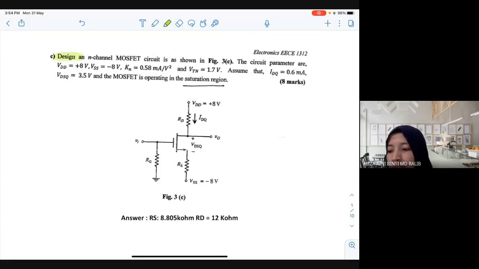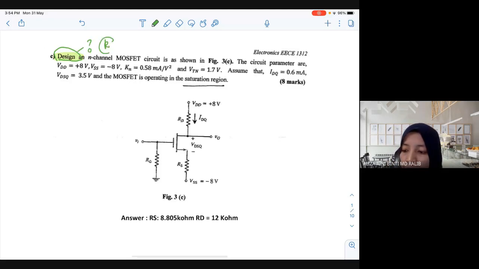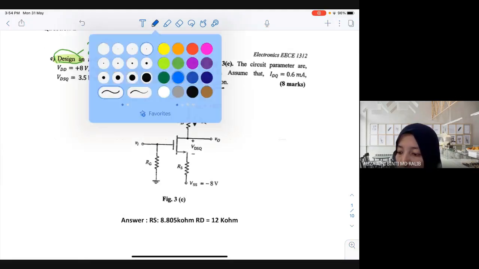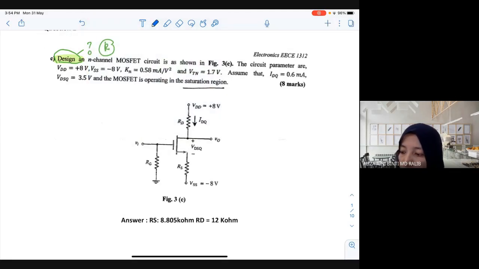So you see this keyword repeatedly inside electronic. What does that mean by the word design? It means you need to find what? Yes, you need to find the unknown R. So when you want to find the unknown R, it always gives you the final value. So what is the final value here? It is the Q point, IV, ID and VDS. So you are given the rest.